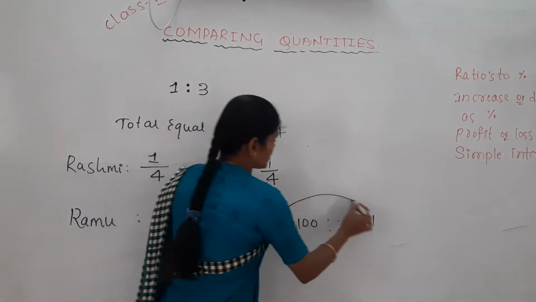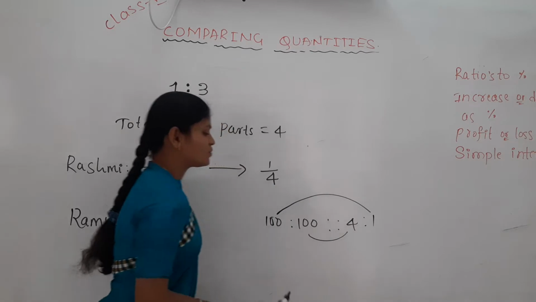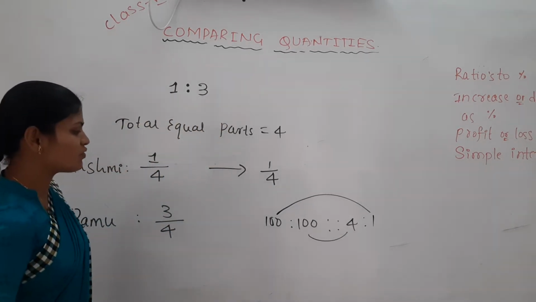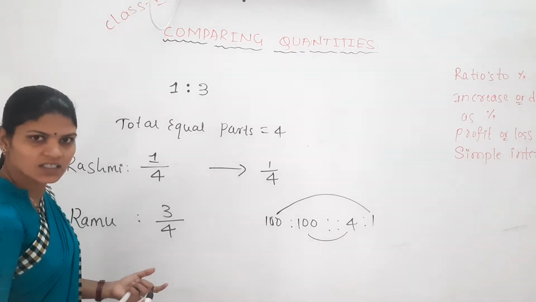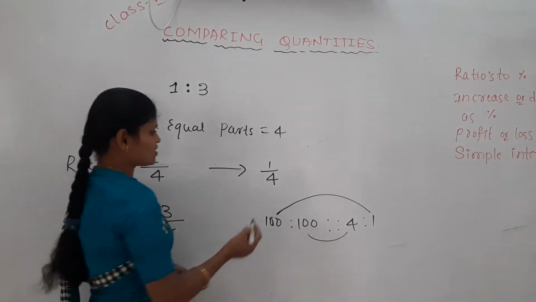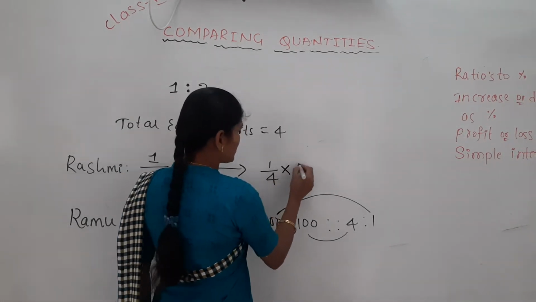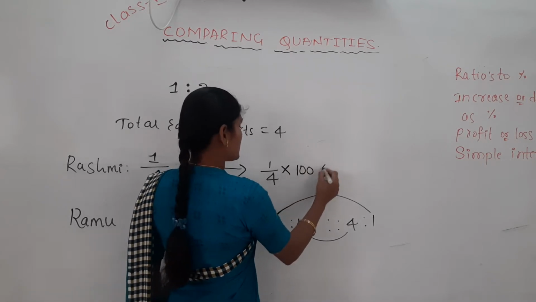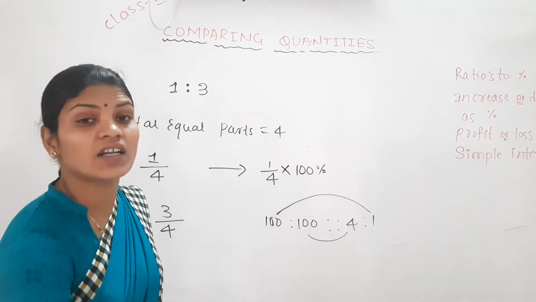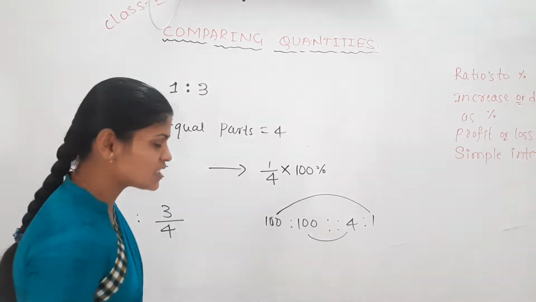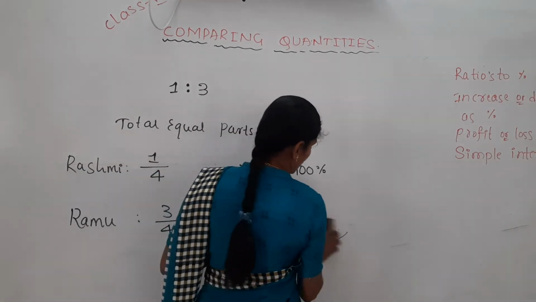So for that purpose I will multiply and divide it by 100, or multiply by 100%, which is nothing but 100 out of 100, that is, 100 by 100.